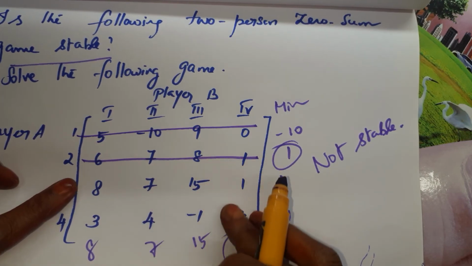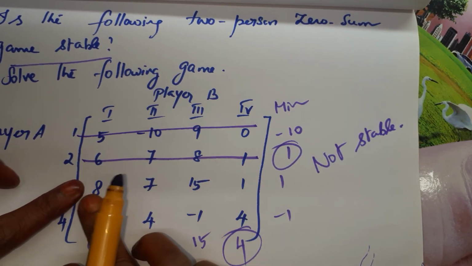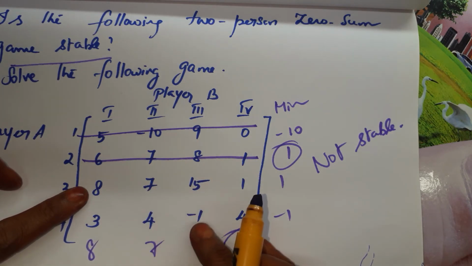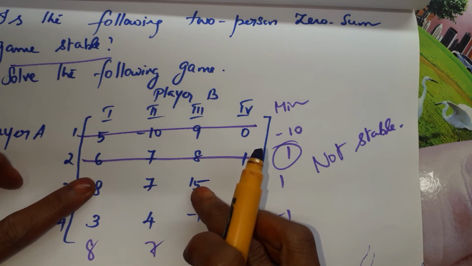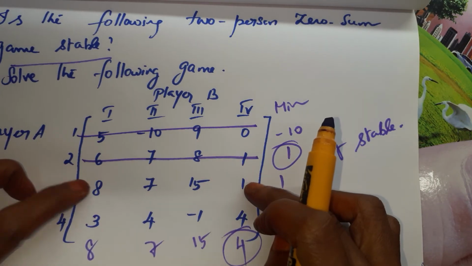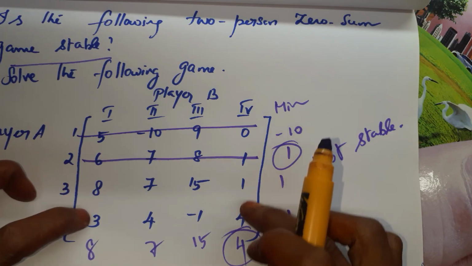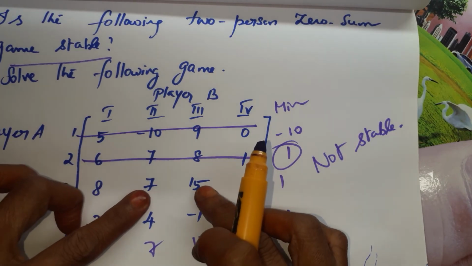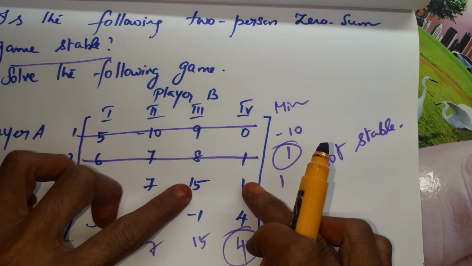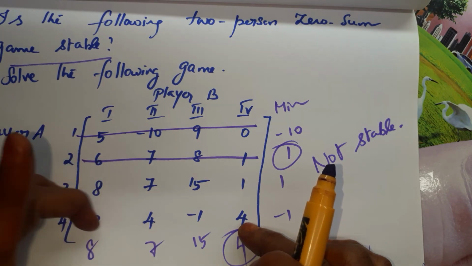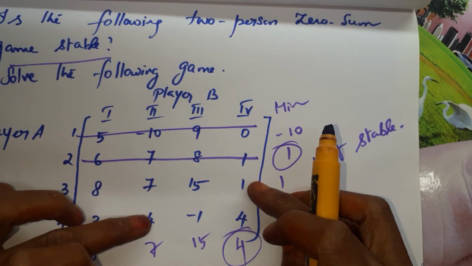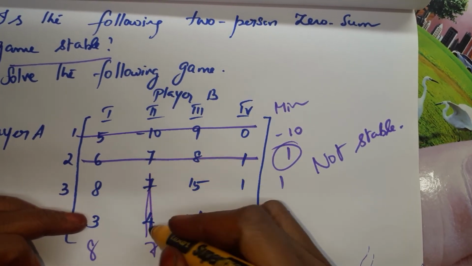Number of rows, only 2 we have. So, column wise comparison. 8 is greater than 7 but 3 is lesser. 7 is lesser than 15, 4 is greater. 8 is lesser than 15 but 3 is greater than minus 1. 8 is greater than 1 but 3 is lesser than 4. 15 is greater than 1 but minus 1 is lesser. Comparing these two, 7 is greater than 1, 4 is greater, so we can delete this one.